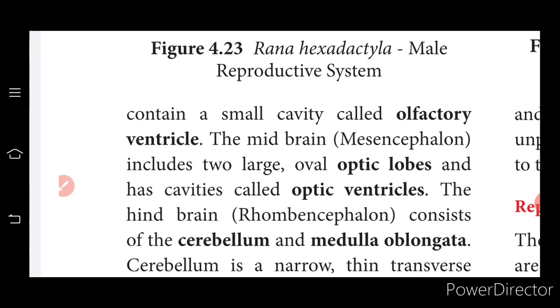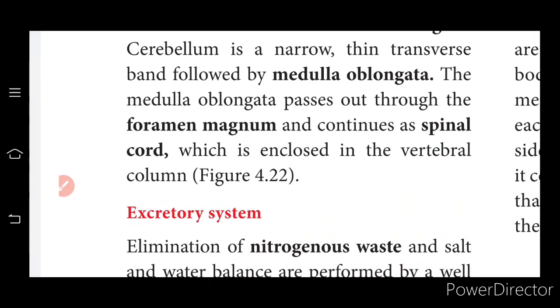Okay, so the midbrain, mesencephalon, includes two large oval optic lobes and it has a cavity called the optic ventricles. Ventricle is the word always concerned with a cavity. The hindbrain, called rhombencephalon, consists of the cerebellum. Cerebellum is a narrow, thin transverse band followed by the medulla oblongata. The medulla oblongata passes out through the foramen magnum.